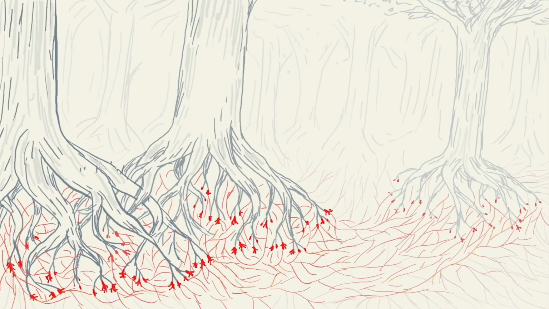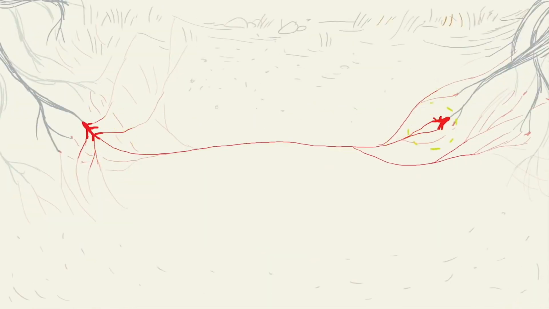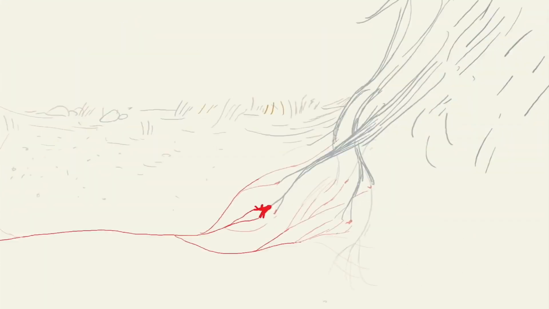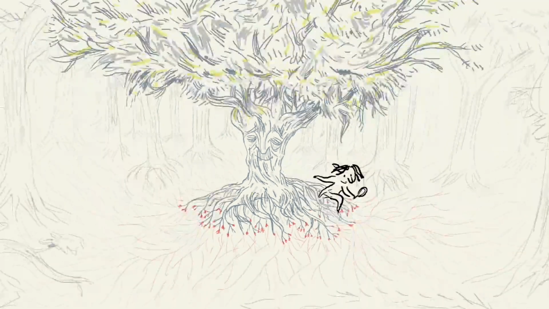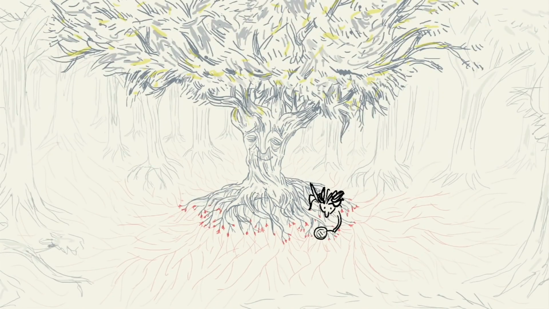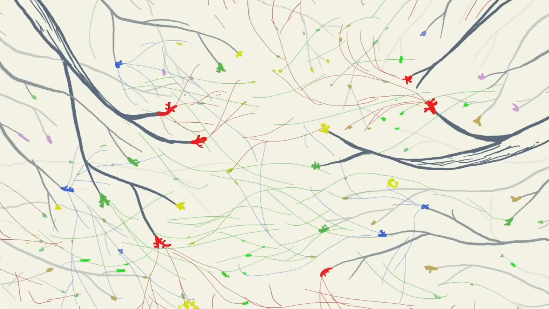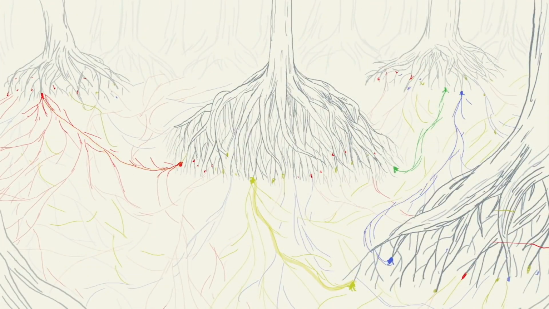Through mycorrhizal networks, fungi can pass resources and signaling molecules between trees. We know the oldest trees have the largest mycorrhizal networks with the most connections to other trees, but these connections are incredibly complicated to trace. That's because there are about 100 species of mycorrhizal fungi, and an individual tree might be colonized by dozens of different fungal organisms, each of which connects to a unique set of other trees, which in turn each have their own unique set of fungal associations.